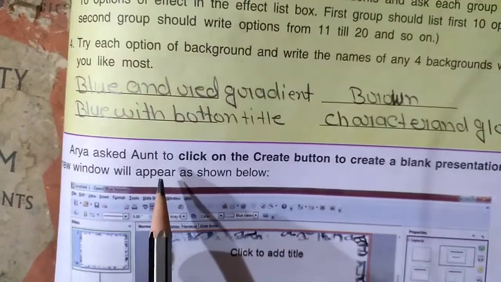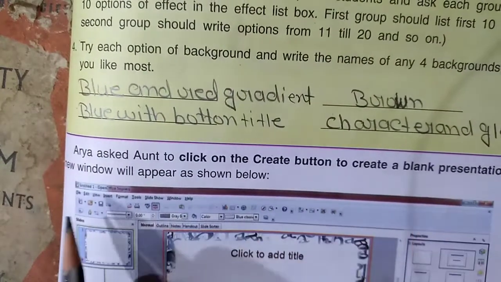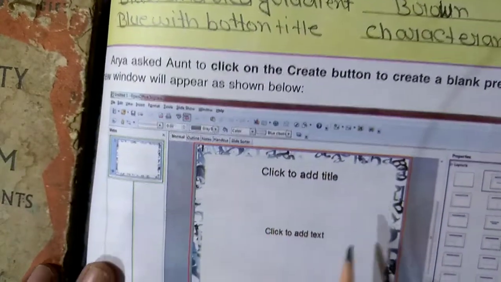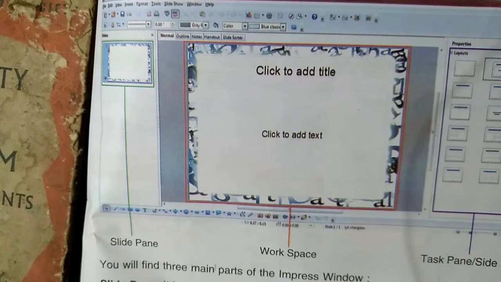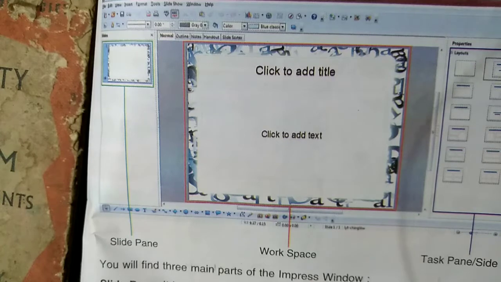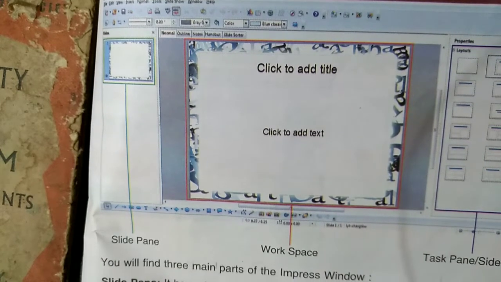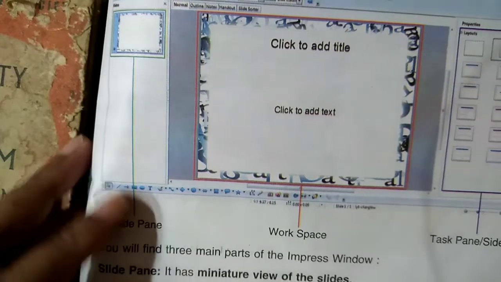Arya asked Aunt to click on the Create button to create a blank presentation. A new window will appear as shown below. Here, click to add text, click to add title. You will find 3 main parts of the Impress window. Slide pane, it has a miniature view of the slides. Workspace, it contains the slide on which we can write as well as add images and graphics. Task pane, or sidebar, it consists of icons to specify layouts.